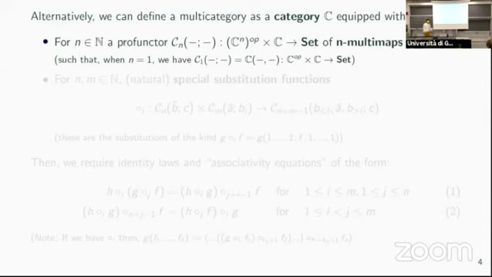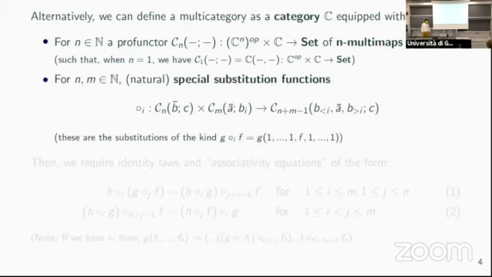And then for multi-maps, we will consider profunctors. In this way, let me notice that this profunctor structure will already give us the precomposition and postcomposition with unary maps, because that's just what the profunctor action gives you. And obviously we require that for n equals 1, we get back the maps in the category.